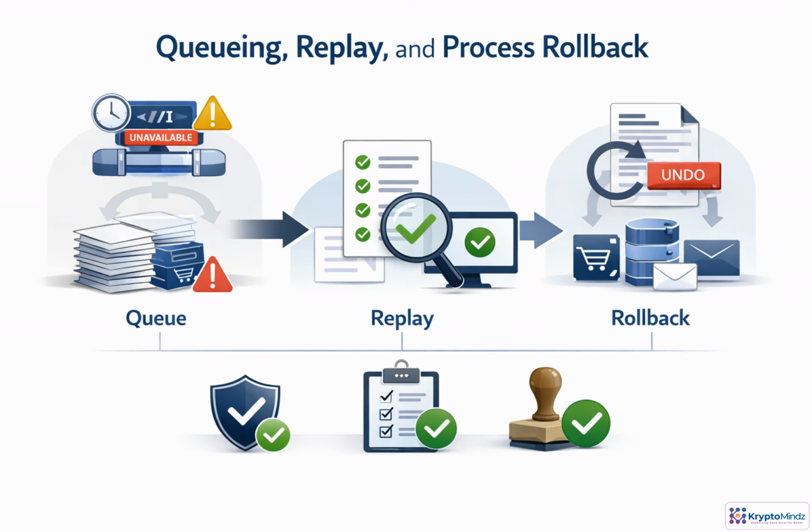When an AI service is down, stale, or outside policy, the right move may be to stop the workflow rather than guess. Non-urgent tasks can move into a queue with their transaction state preserved. Before replay, recheck context, permissions, data freshness, and approvals. If an AI action already changed the system and is later judged unsafe, rollback reverses it. Idempotency and audit logs make replay and undo predictable instead of chaotic.